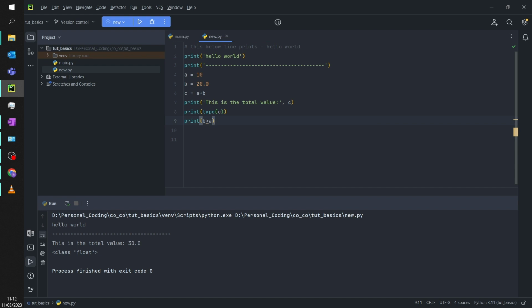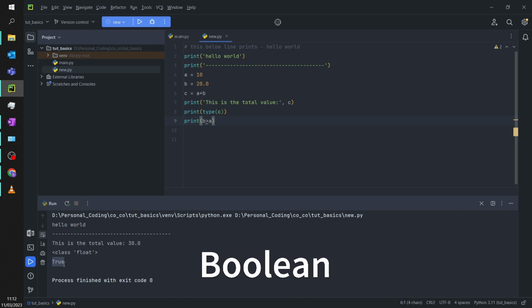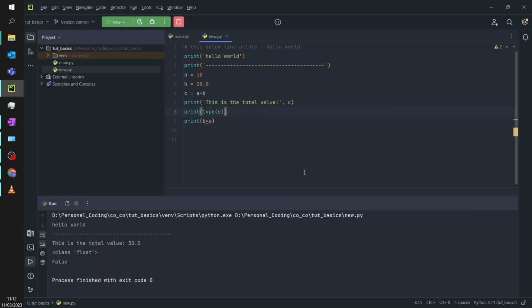Let's run it and see what happens. It's True. You see, this is the new data type we are talking about. It's called Boolean: True, False. What happens if it's the other way around? I'm saying b is less than a. I think the obvious answer is False. So this is one sort of new data type which can come into usage when there is a comparison happening.